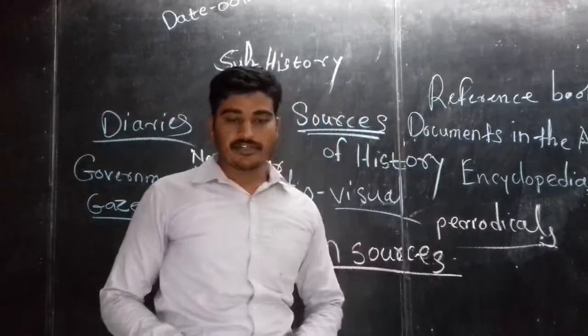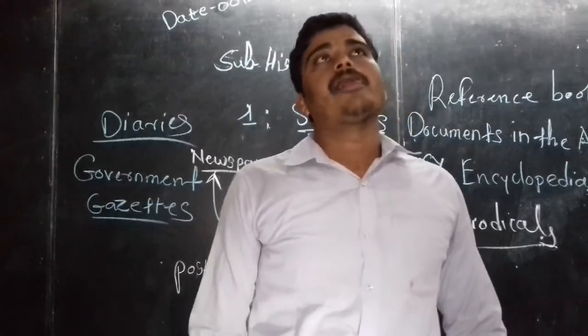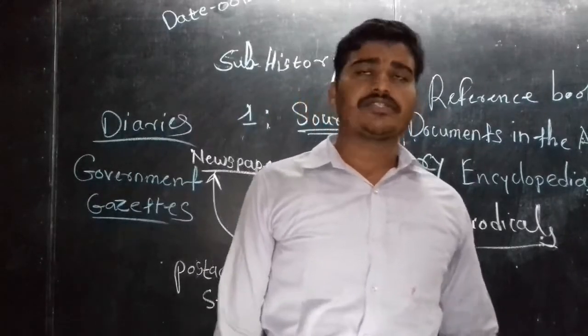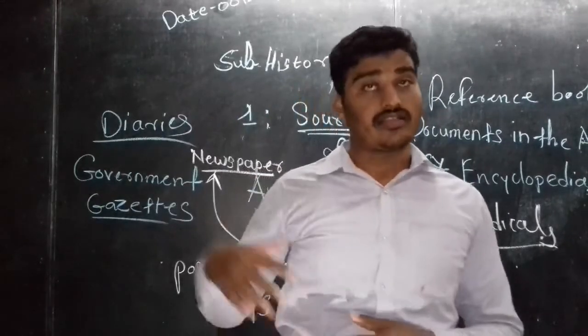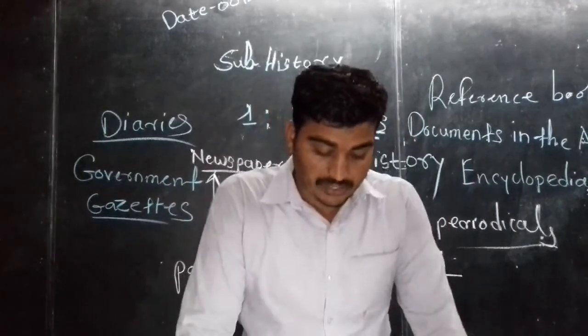Many reference books are there: dictionaries, encyclopedias, biographies, autobiographies. Whatever books are there, we can use them as a reference for writing history.